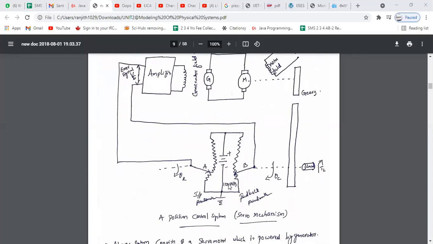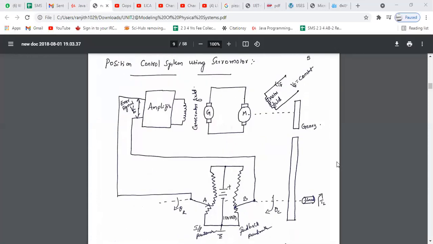A transducer is nothing but a device which converts one form of energy into another form. Here the mechanical energy is converted into electrical energy. The mechanical position is the mechanical signal, and it converts into an electrical signal based on the change in the position of the load, right?